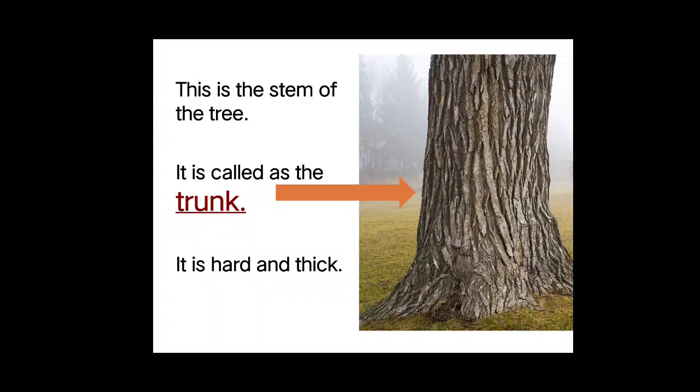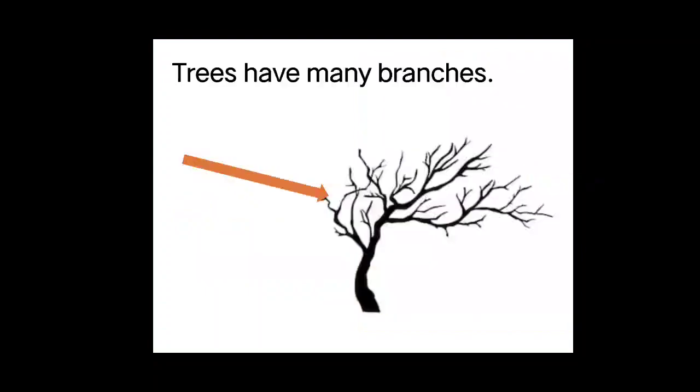Okay. Now let's see what else the tree has. Yes, the tree has many branches. Can you see? It looks like the tree is having so many hands. Yes, they are the branches. Now what is there on the branches? There are many leaves on the branches. The leaves grow on the branches. Different birds sit on the branches. There are also monkeys who sit on the branch.